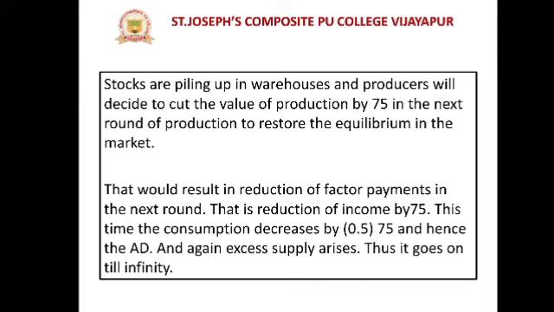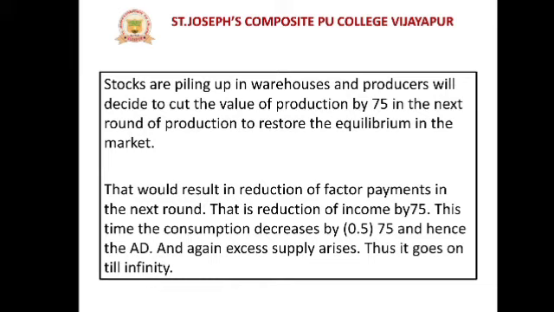Now what happened? The stocks are filling up in the warehouses, and the producers decide to cut the value of production by up to 75. At the beginning they produced 250, a quantity of production of 250. Now they decided to cut the volume of production. They decided to produce only 75 units of output in the next round of production, and it restores the equilibrium in the market.